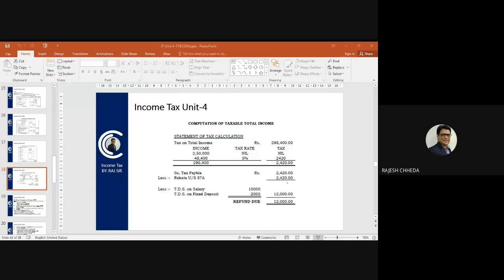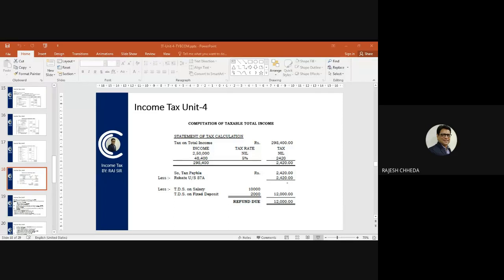So on total income of 2,98,400, your first calculation shows that you have to pay 2,420 as your tax. Everyone followed this? 5% of 48,400 is your tax.